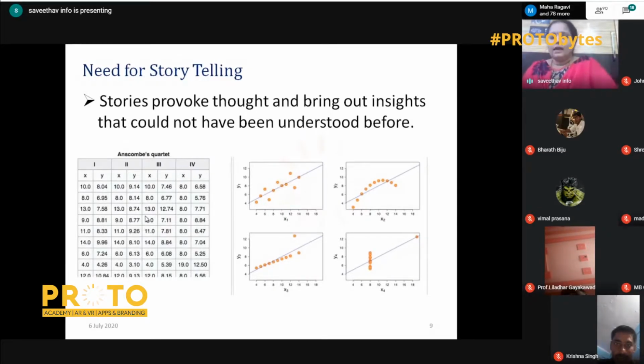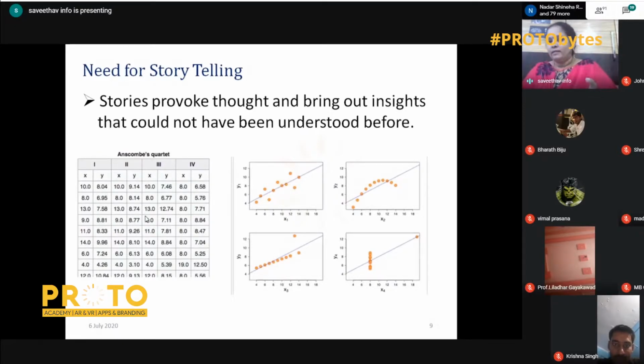You just see we have a table on this side. The table has X and Y values with 4 quadrants. If you see the table, you cannot interpret anything, maybe mildly sometimes. But if you see the graphical analysis of the table, you can interpret largely what the results are. X1 goes linearly, the points are plotted linearly along with the fitting line. When you see X2, Y2, there is a parabolic version. It rises and it falls down.